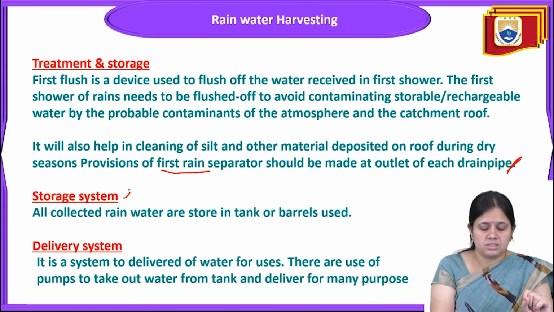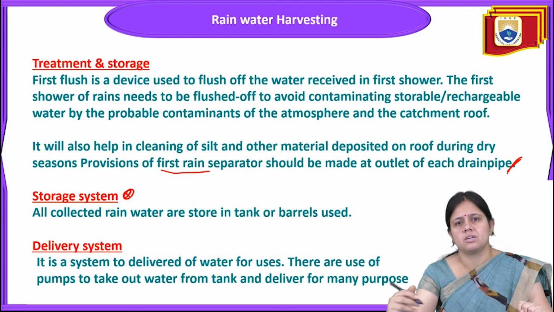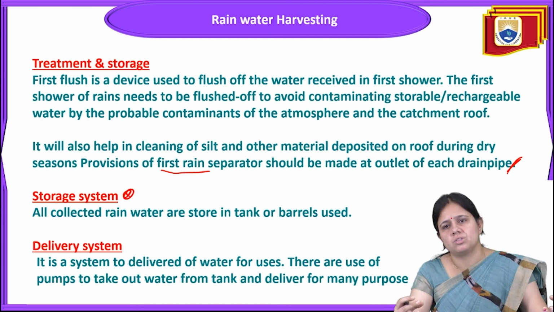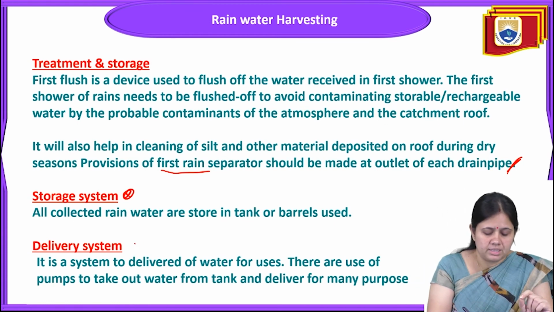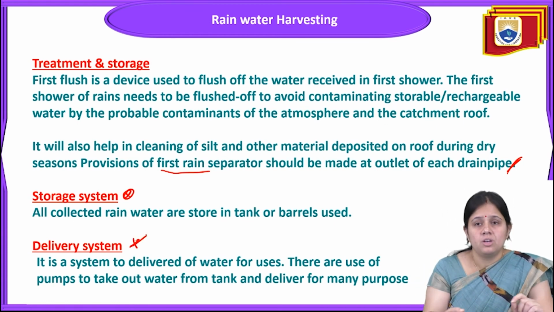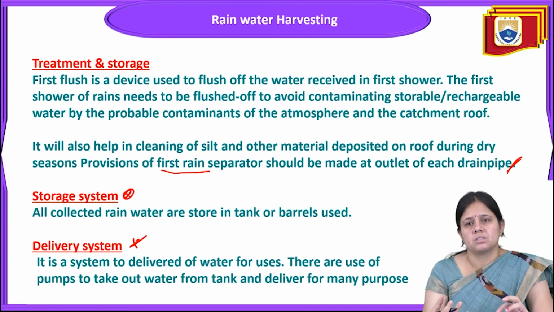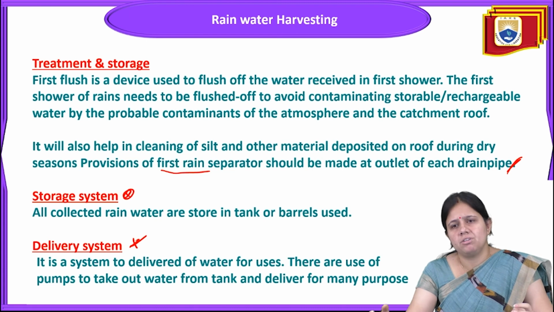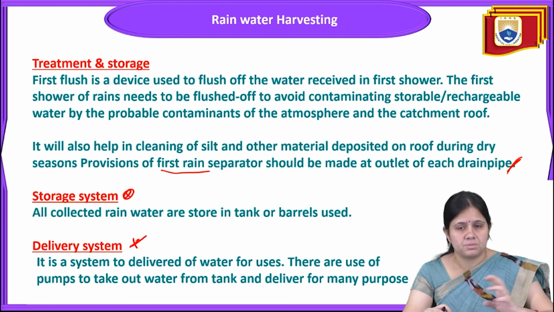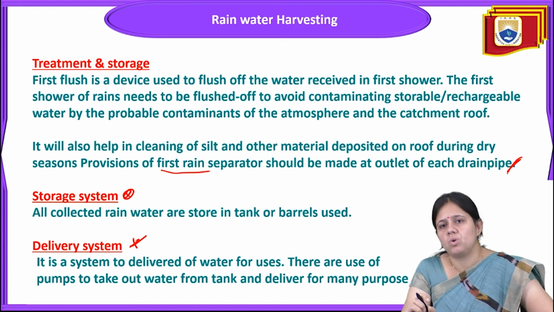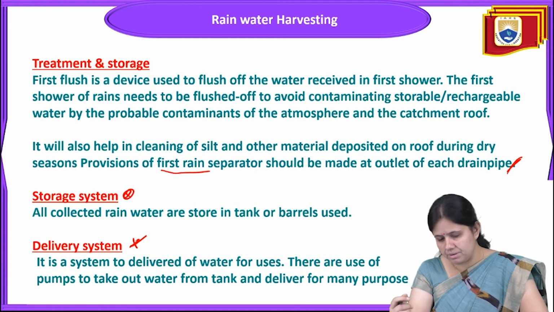Next is the storage system. In the storage system, collected rainwater is stored in a tank or barrels. The next point is the delivery system. The delivery system delivers water for uses, and it involves the use of pumps to take water out of the tank and deliver it for many purposes. So this was the delivery system of this rainwater.